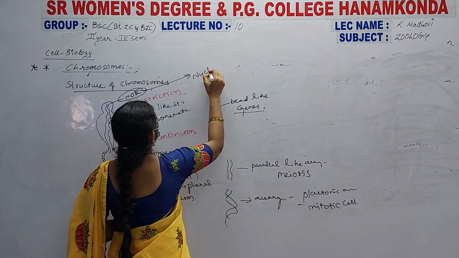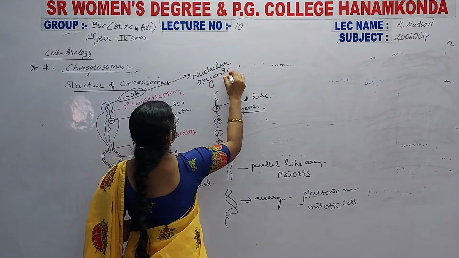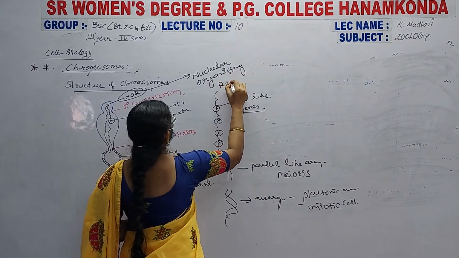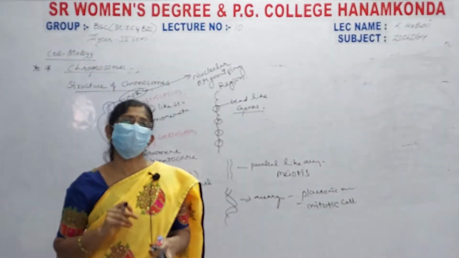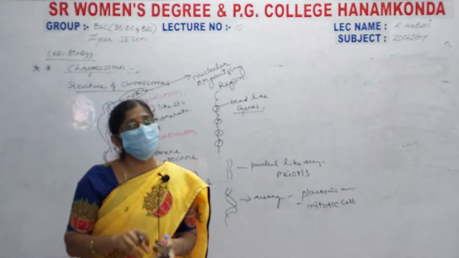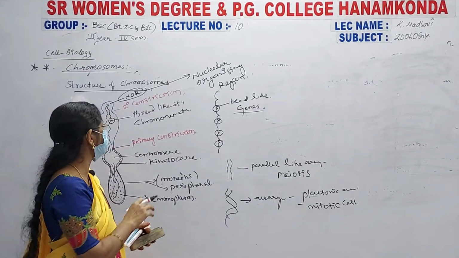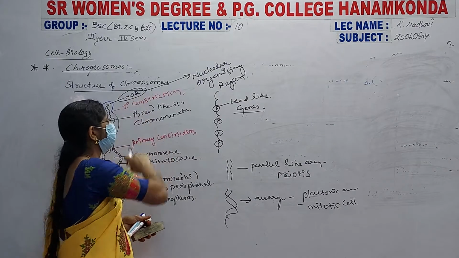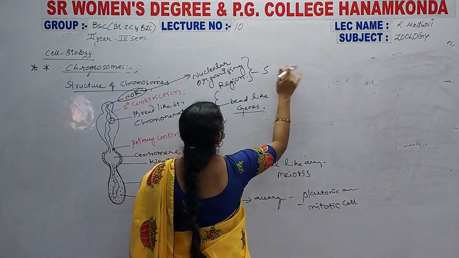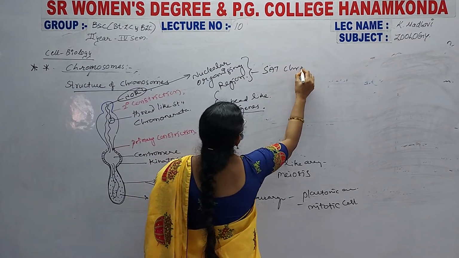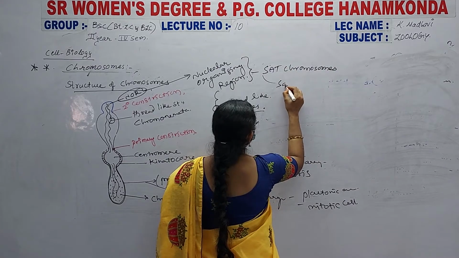Nucleolar organizing region. The arm of the chromosome that consists of this nucleolar organizing region is simply the NOR. These arms are simply called SAT chromosomes, which means satellite chromosomes.